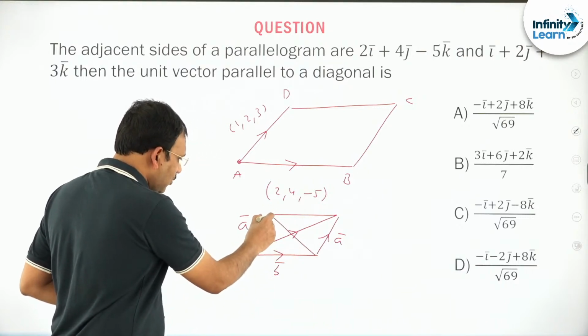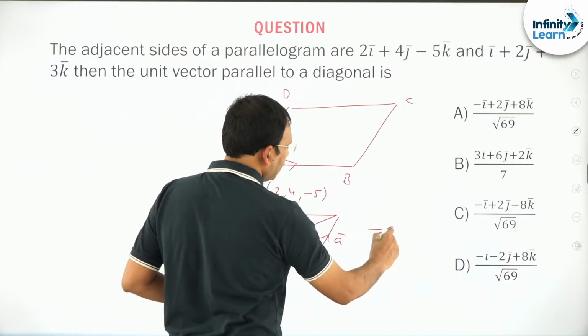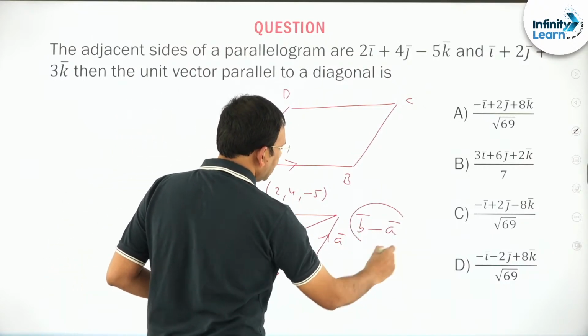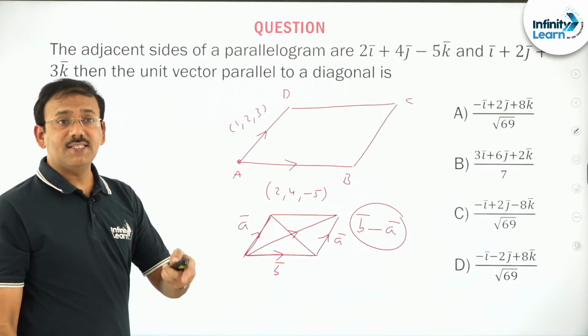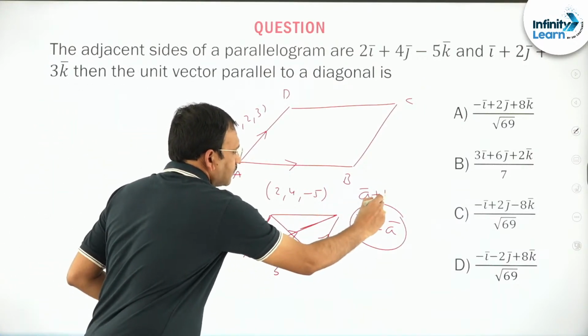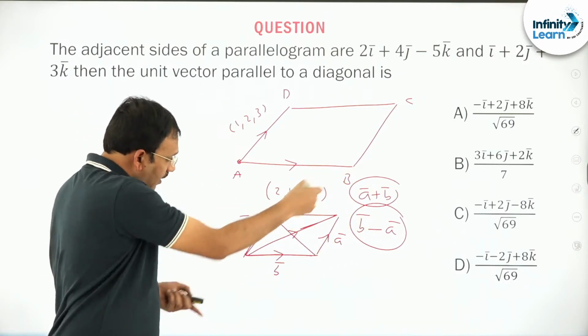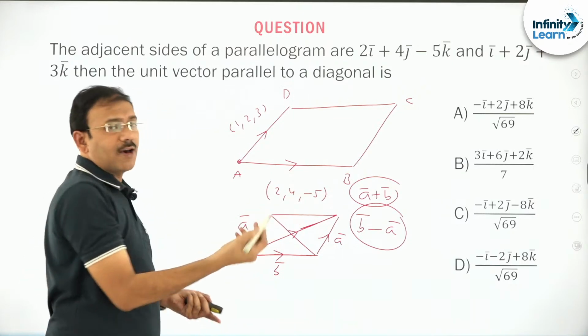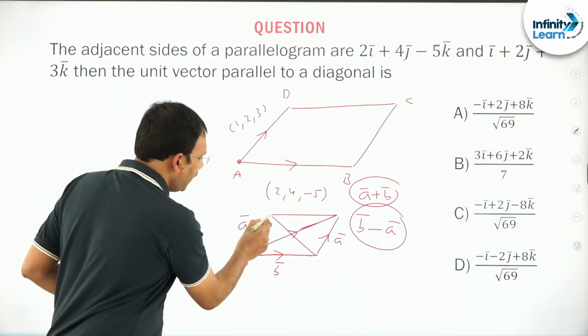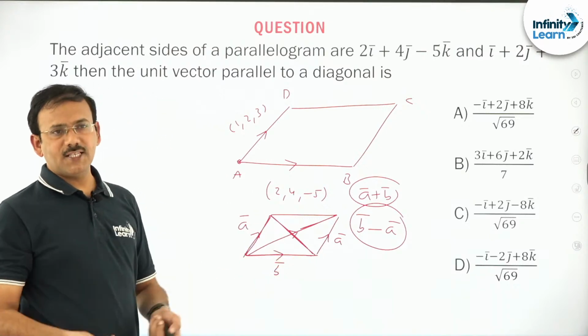You travel from this way to this way, minus A bar plus B bar. So the diagonals in a parallelogram will be A bar plus B bar, one diagonal. Of course, if you take in opposite direction, minus A bar minus B bar. This will be B bar minus A bar, or if you take in this direction, A bar minus B bar.